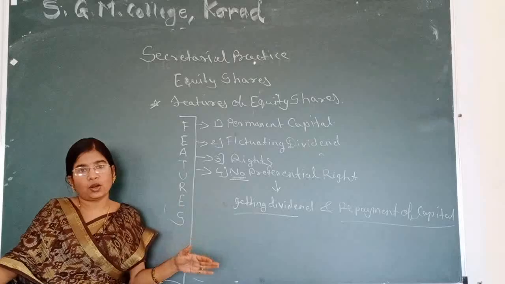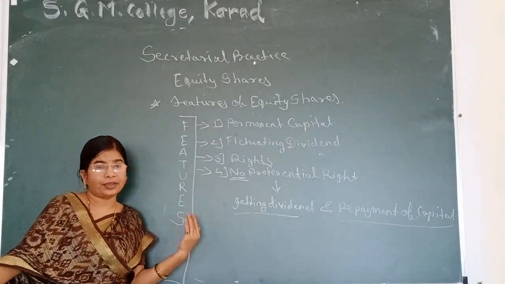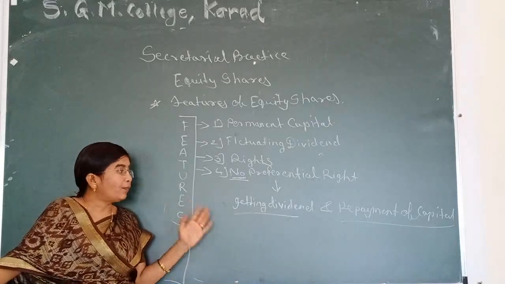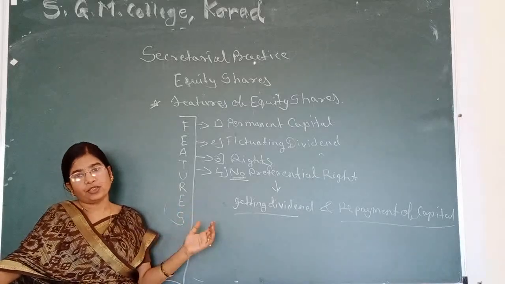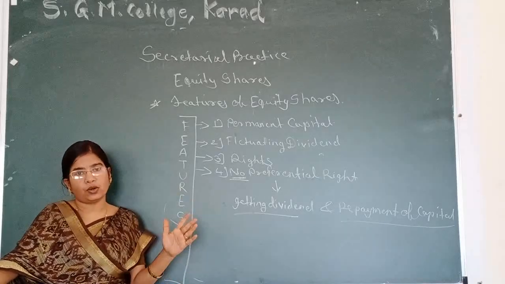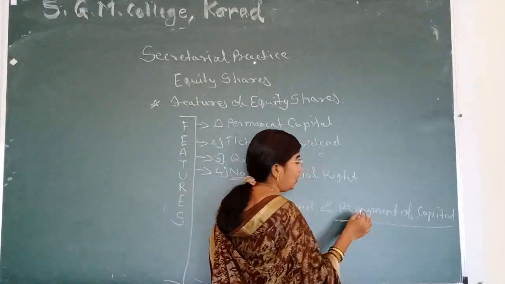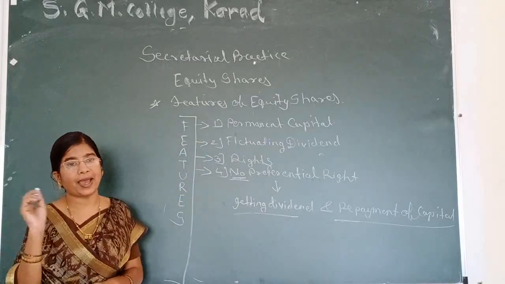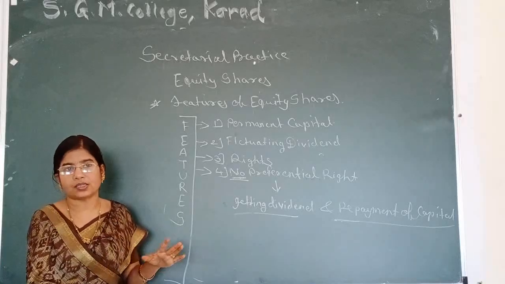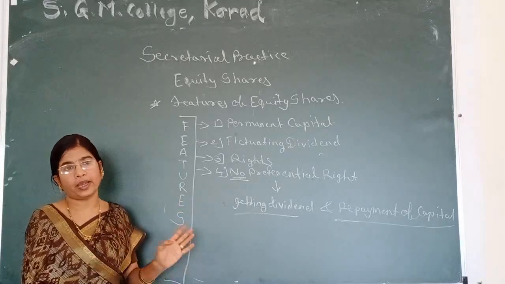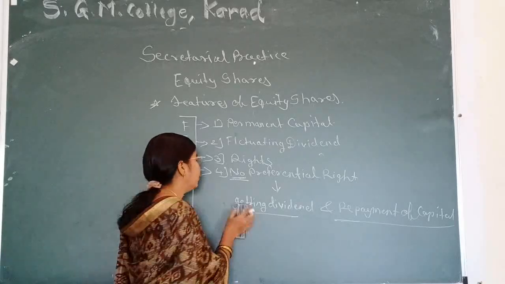After winding up procedure, firstly all creditors are repaid their total debt. After creditors, the first person paid is preference shareholders. After preference shareholders are given their capital, the last person is equity shareholders. If funds remain, then only equity shareholders get their capital back. If there are no funds available with the company, equity shareholders do not get any repayment of capital.